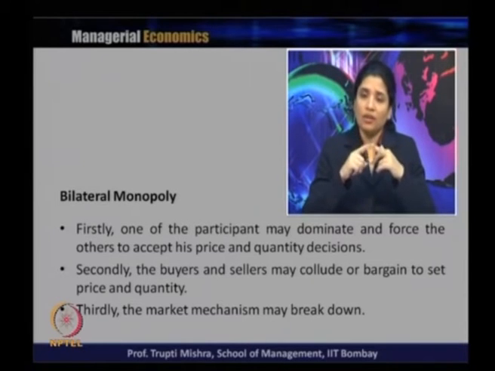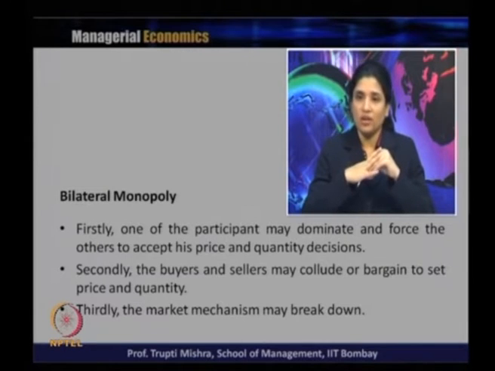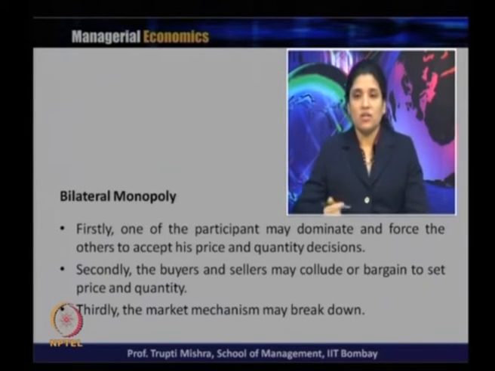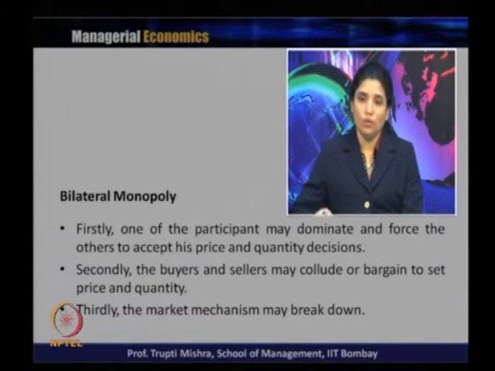So, it may happen that either the monopolist will force the monopsonist to accept his price and quantity decision, or the monopsonist will force the monopolist to accept his price and quantity decision. Secondly, the buyers and sellers may collude or bargain to set the price and quantity. They come to a collusion, and depending upon their bargaining strength, they bargain to set the price and quantity according to their own choice.